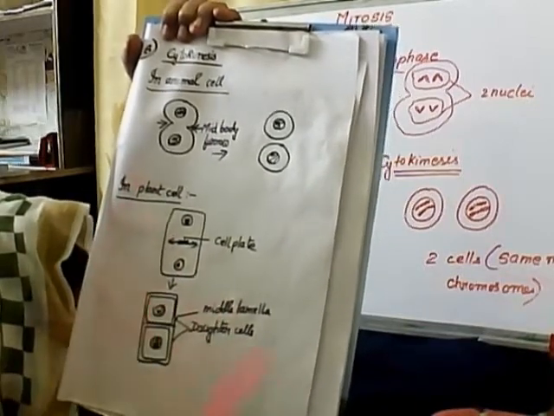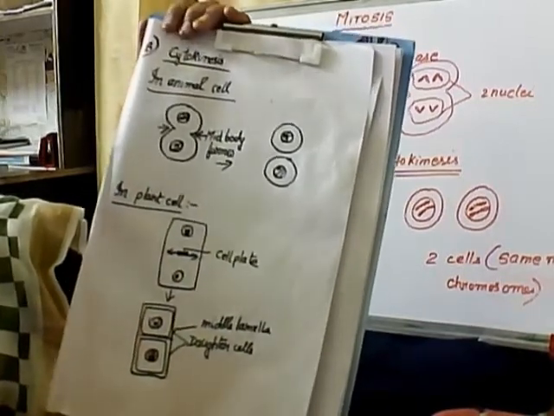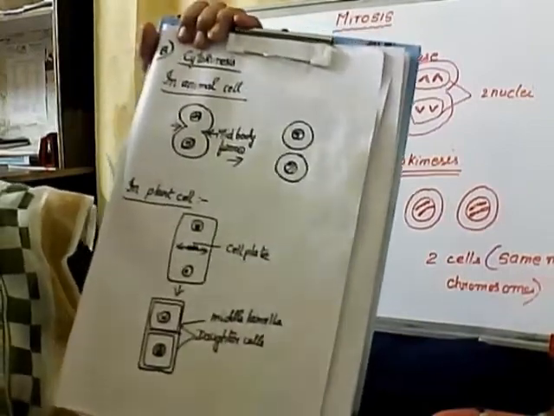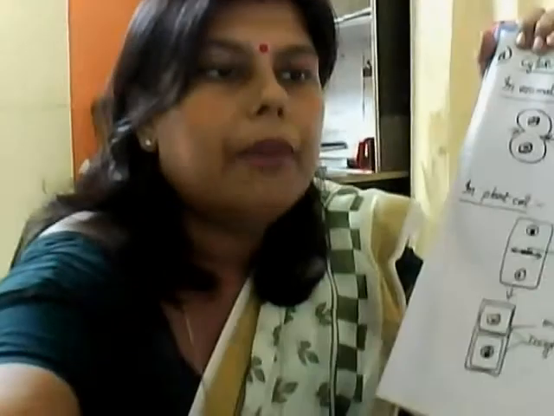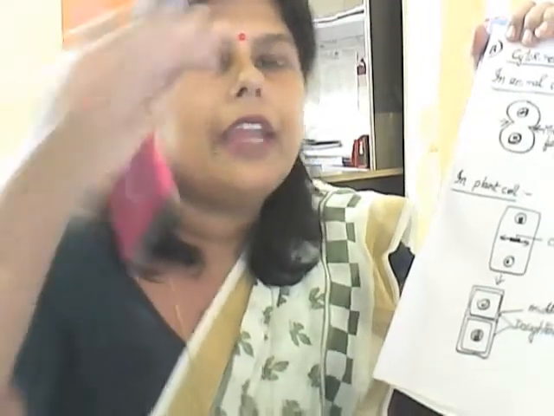So in this way, that means what? The mitosis process occurs both in plants and animals, but the only difference is that in animals the division starts from the outer side to the inner part, whereas in the plant cell, first in the center a cell plate forms which extends on either side and ultimately divides that one cell into two cells.